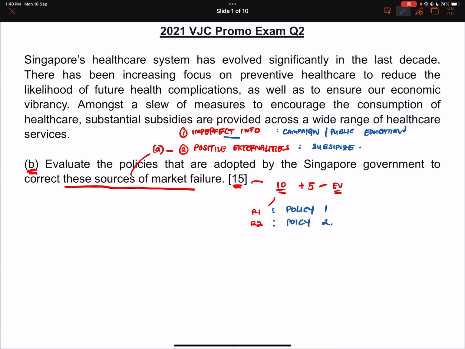Okay, so this is a 15-mark question, so it's 10 plus 5. Now, I don't know whether you remember, but I also mentioned in class that for policy questions where the requirement is like this, it's very easy to evaluate. So we're going to have an EV1 talking about the limitations of campaigns, and then EV2, the limitations of subsidies. So we're going to go R1, EV1, R2, EV2, like so. And then finally, we're going to have the main conclusion. So let's begin with policy 1, which is campaigns.